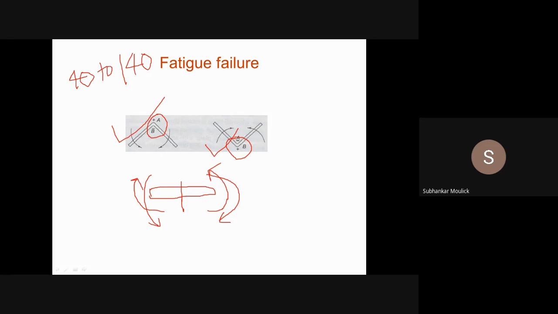Sometimes it is 130 newton meter in anti-clockwise direction. So you are increasing and decreasing the amplitude of the stress, because due to this bending moment, bending stress will be generated. Basically you are changing the amplitude of the bending stress with respect to time, and this will result in fatigue failure.